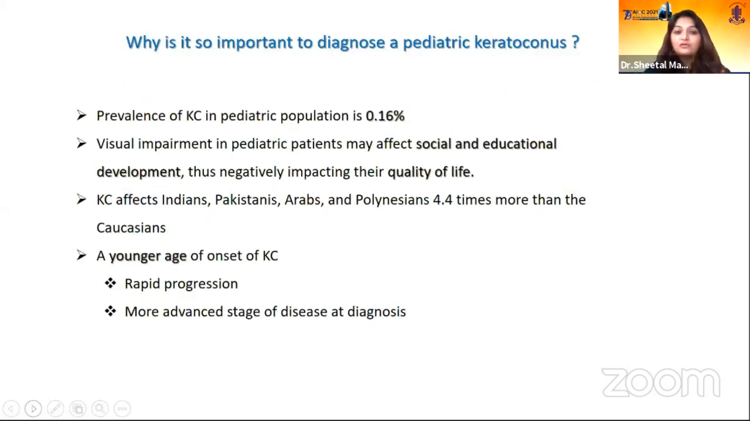So basically, we all know that the prevalence of KC in the pediatric population is 0.16%. That is a pretty high prevalence for any disease. And the visual impairment caused by keratoconus can affect the social and educational development of a child, leading to a bad quality of life for them. Unfortunately, this side of the continent has much more prevalence and incidence of keratoconus compared to our Caucasian brothers. At a younger age, the KC progresses very rapidly, and the stage at which it gets diagnosed is pretty advanced.